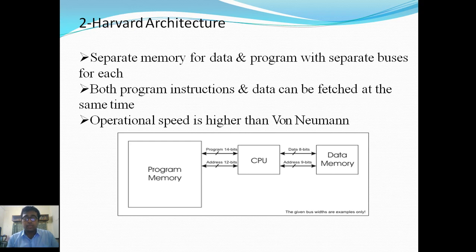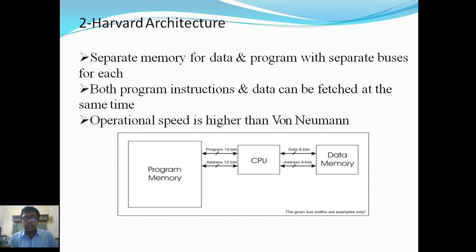So in this architecture we can do two things simultaneously. As you can see here, we can fetch an instruction from the program memory. According to the instruction, we fetch data from the data memory, we perform the operation on the data, and after that we store the data in the data memory, and simultaneously we can also execute the next program.